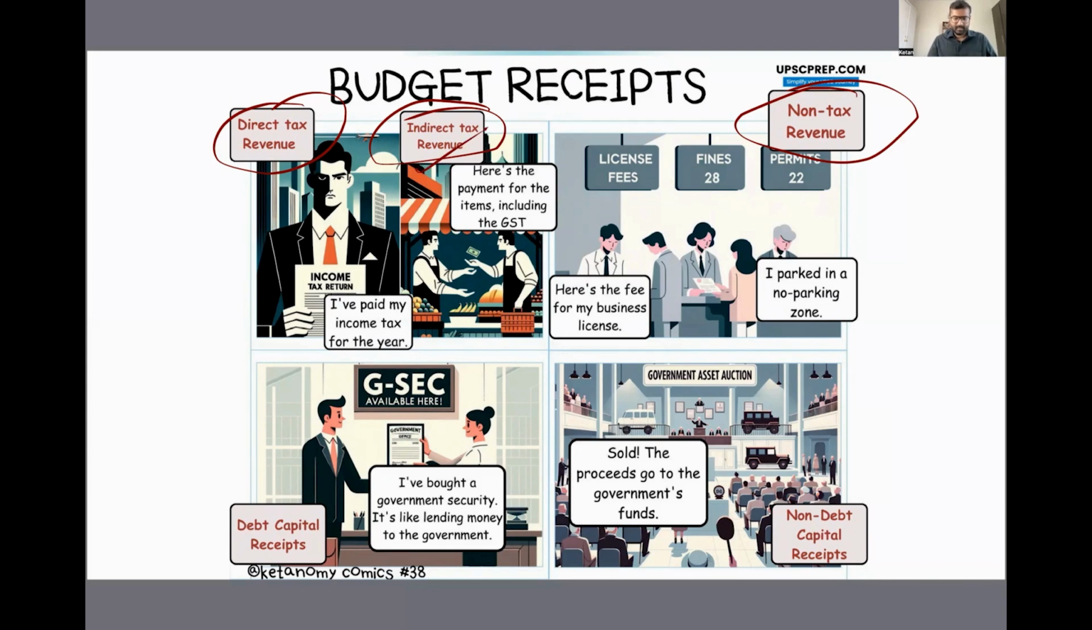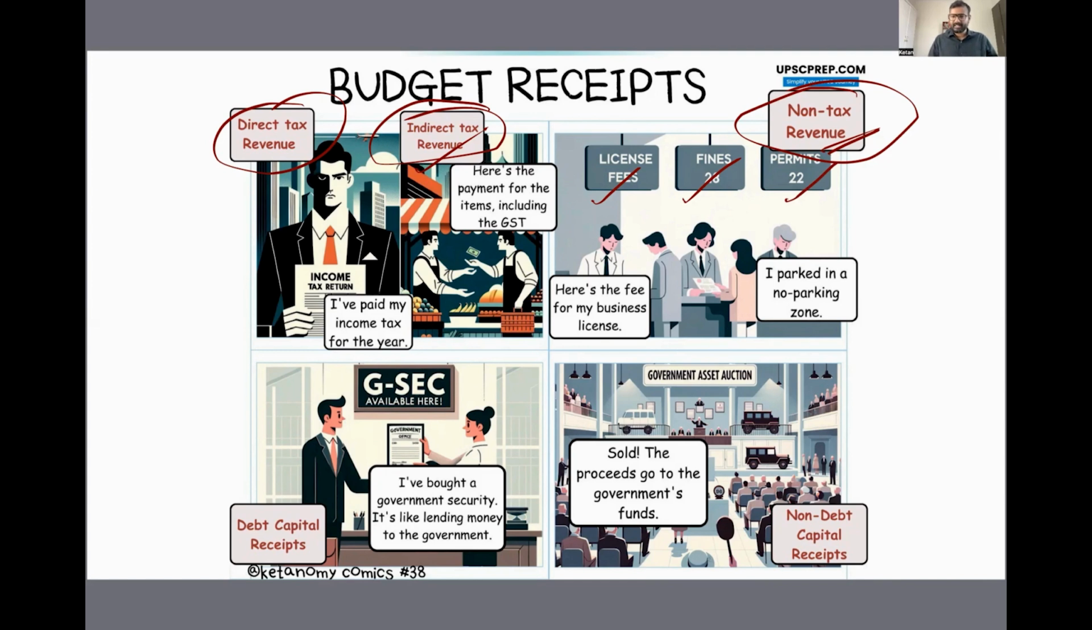or customs duty, right? In the non-tax revenue, again, these are recurring incomes that the government earns through license fees, fines, like your traffic signal fines, various permits that the government gives. So there is a fee involved in that. All these are non-tax revenues of the government.